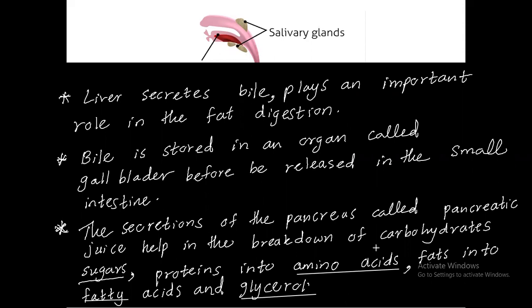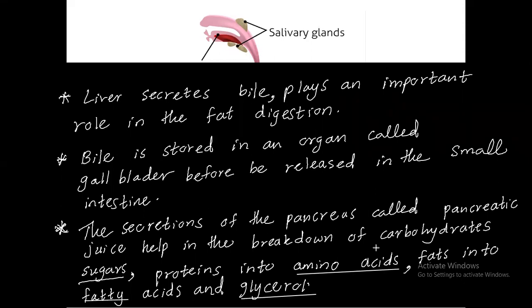Where does digestion complete fully? In the intestine, the small intestine. This is the complete digestion of food. First we take the food into the mouth. In the mouth, with the help of the teeth, the muscular tongue and the saliva, the food is broken down into pieces. Then with the help of the esophagus we send food to our stomach. The esophagus shows peristalsis movements and pushes the food to our stomach.